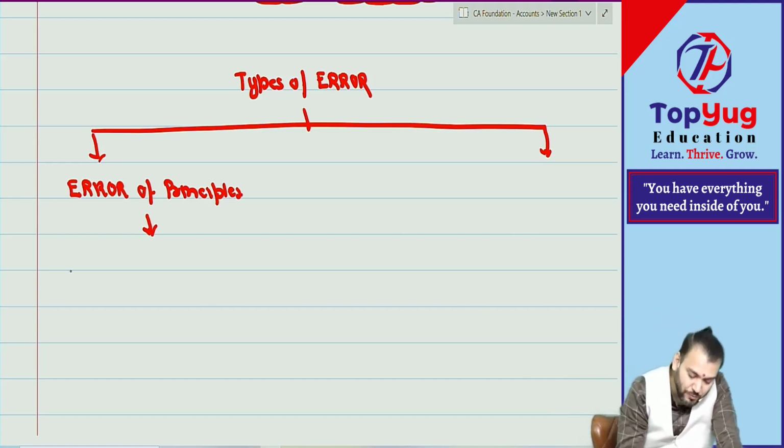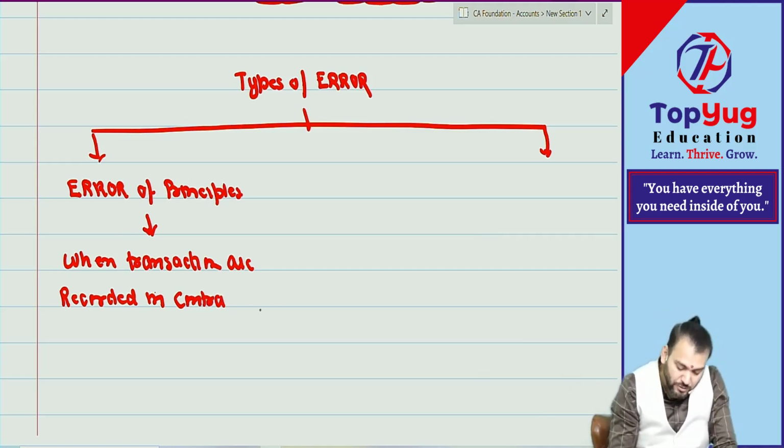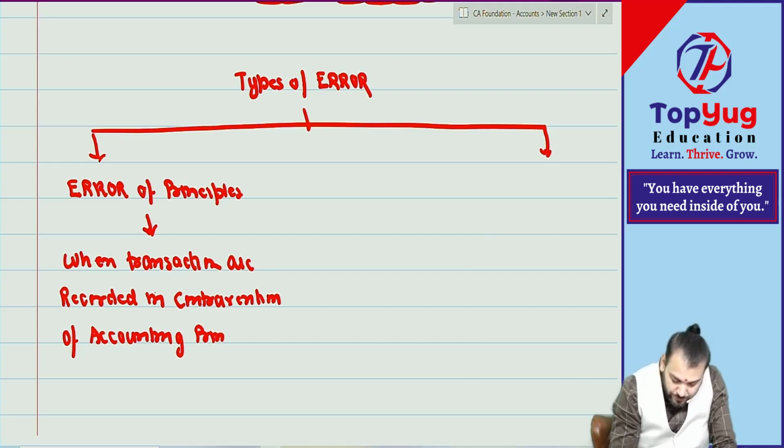Error of principle. Look, when transactions are recorded in contravention of accounting principle.